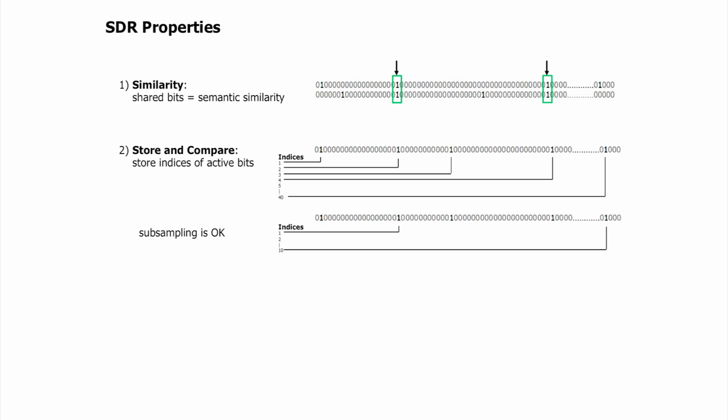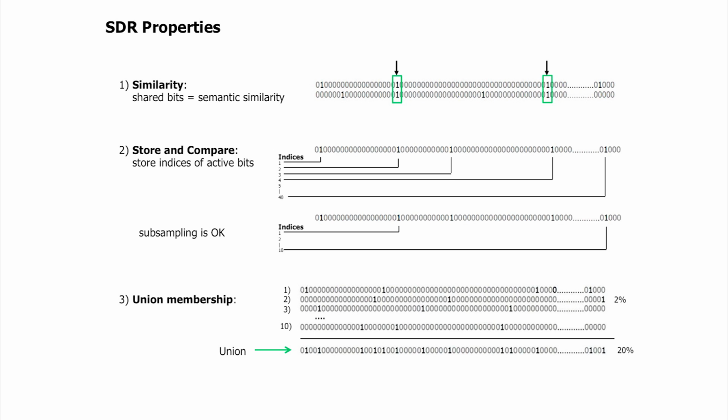Now, the final property here is union. Imagine I took 10 sparse distributed representations, 10 2,000-bit patterns, and ORed them together. Wherever there's a bit, I add it in. Each has 40 bits on, or 2% activity, and I create a new one, 2,000 bits, which has about 20% of the bits on. This is a one-way operation. I can't undo it. I can't say, given this union, tell me what the individual patterns were. I can't do that. But I can do something very interesting, almost as good.